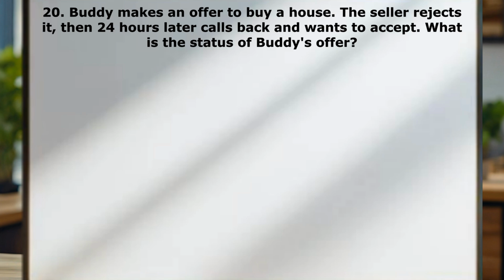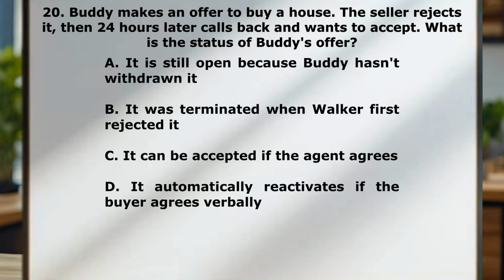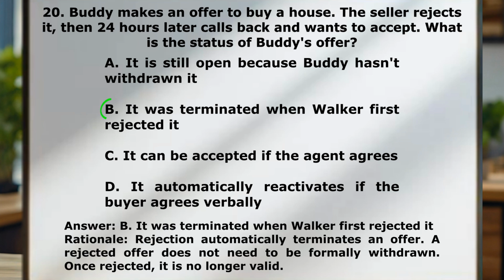Last but not least, question number 20. Buddy makes an offer to buy a house. Seller rejects it. 24 hours later, calls back, decides Buddy's offer is good and they want to accept. What is the status of Buddy's offer? A. It is still open because Buddy didn't withdraw it. B. It was terminated when Walker first rejected it. C. It can be accepted if the agent agrees. D. It automatically reactivates if the buyer agrees verbally. Correct answer here, B. It was terminated when Walker first rejected it.